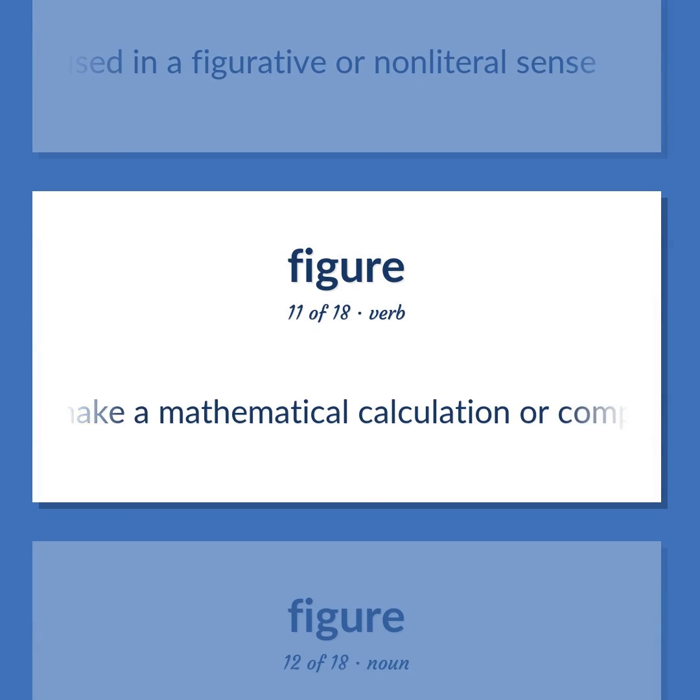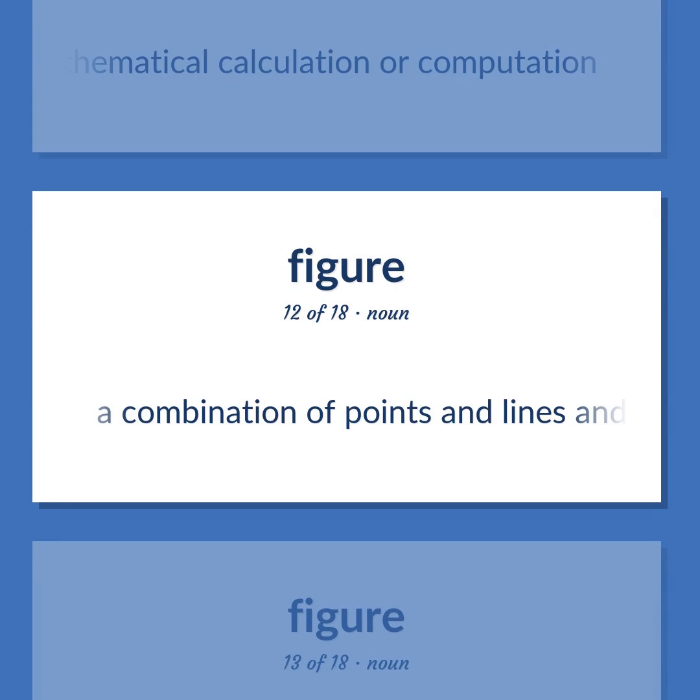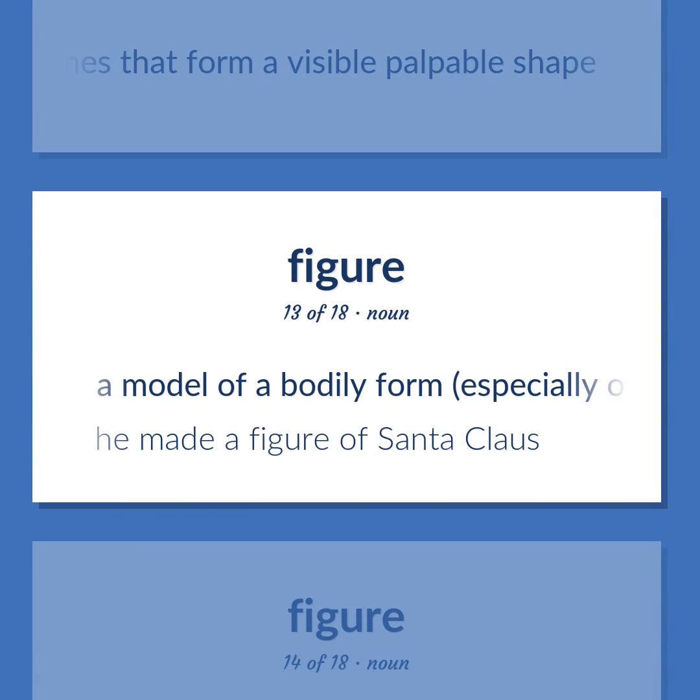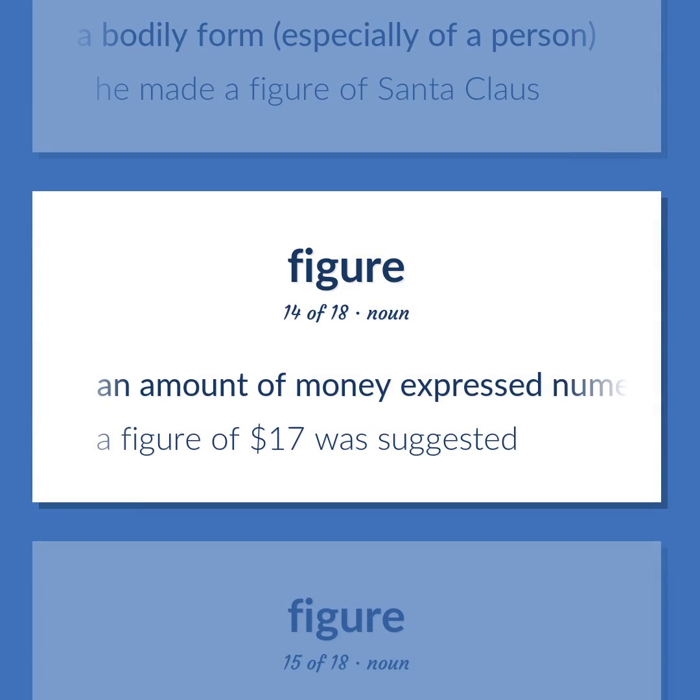Make a mathematical calculation or computation. A combination of points and lines and planes that form a visible palpable shape. A model of a bodily form, especially of a person. He made a figure of Santa Claus. An amount of money expressed numerically. A figure of $17 was suggested.